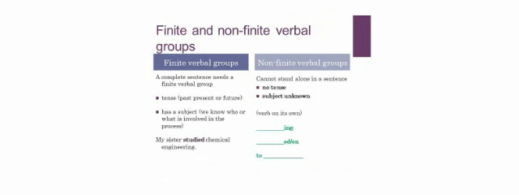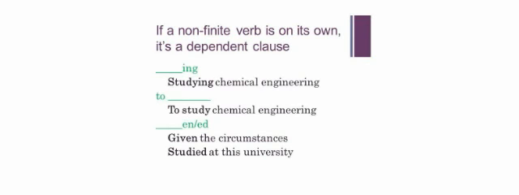And the best way to remember about non-finite verbal groups is that there are three kinds: ing verbs on their own, ed or en verbs on their own, or to verb, to do something, on its own. I'll show you. Studying chemical engineering. We don't know the tense and we don't know who's doing it.